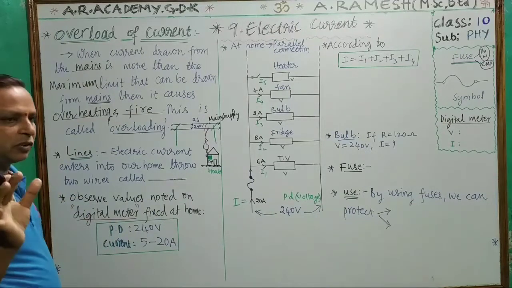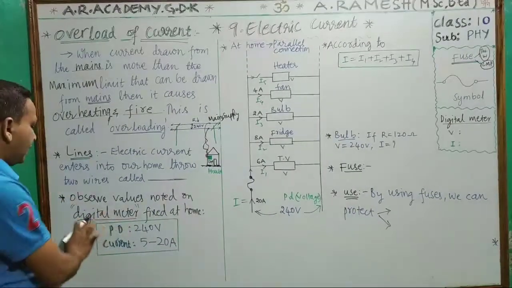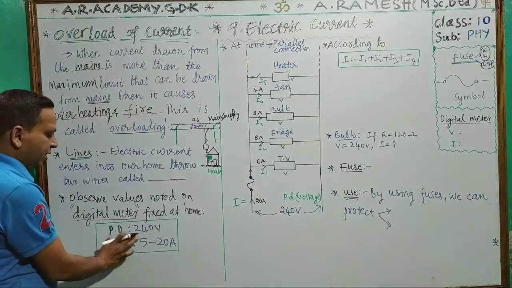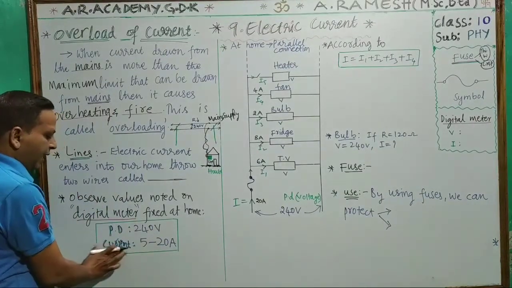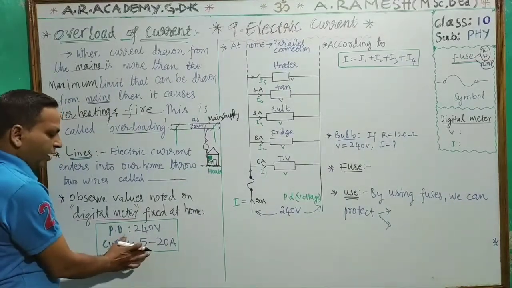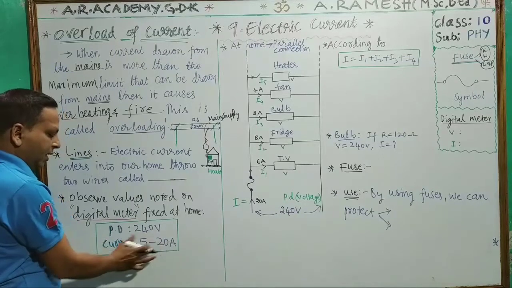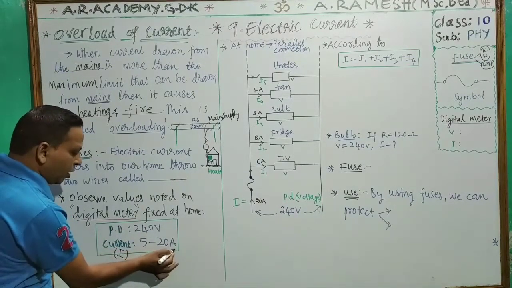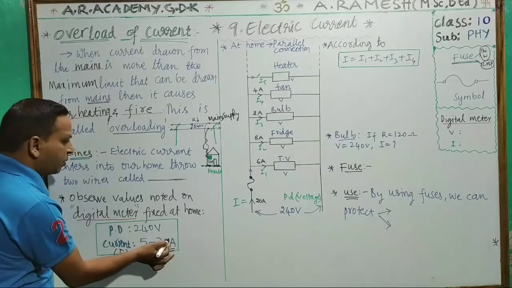Current meters are fixed to our house. Near the digital meter, you notice that potential difference is written as 240 volts and current is written as 5 to 20 amps, meaning minimum 5, maximum 20 amps. This is the maximum limit. How much, children? This is 20 amps maximum limit.